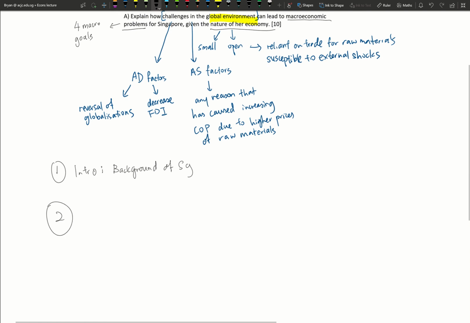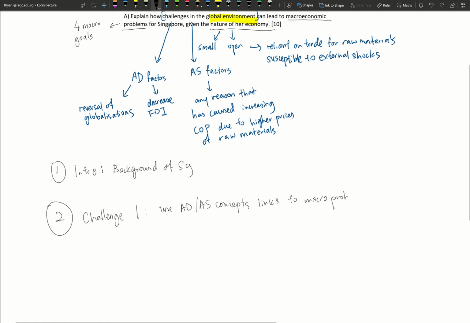Then in the second paragraph, you will talk about challenge one. In this case, they want different challenges in the global environment. So we will give an external reason, and this is where we use AD-AS concepts to explain how this challenge links to macro problems.